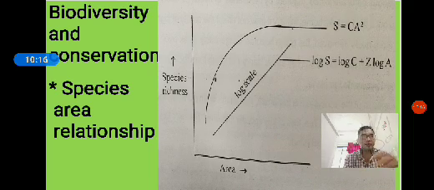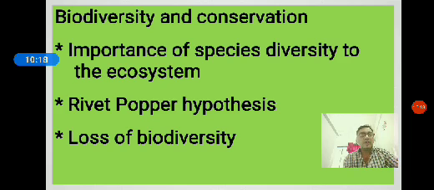Okay. Then, the importance of species diversity to the ecosystem. What is the importance of species diversity, or variety of species, in the ecosystem? Increased species diversity increases the functioning of the ecosystem.